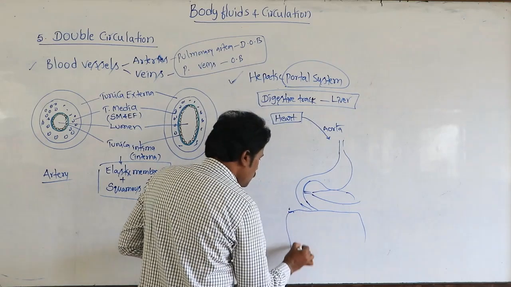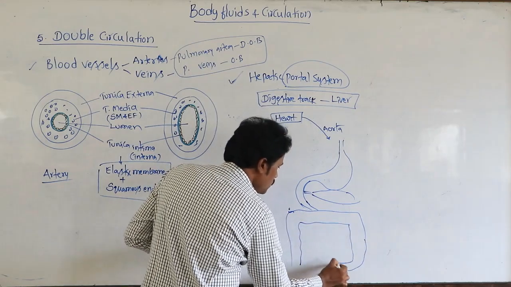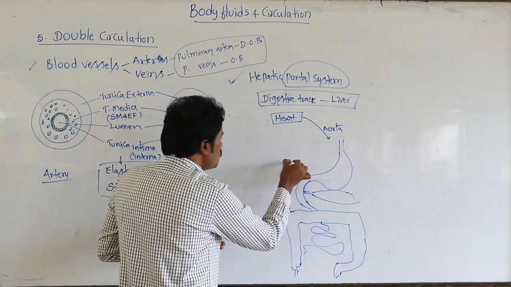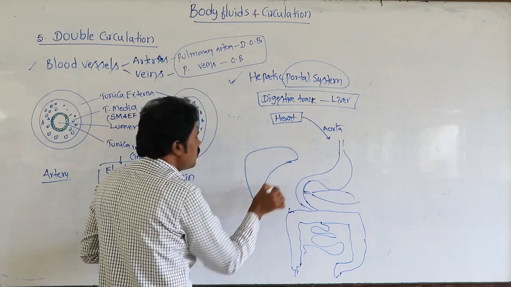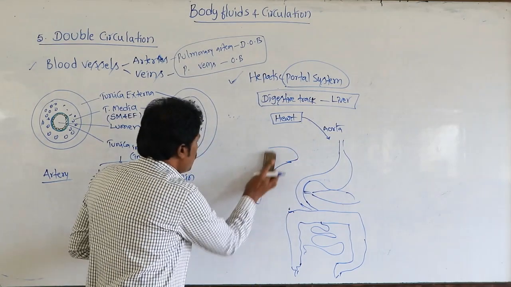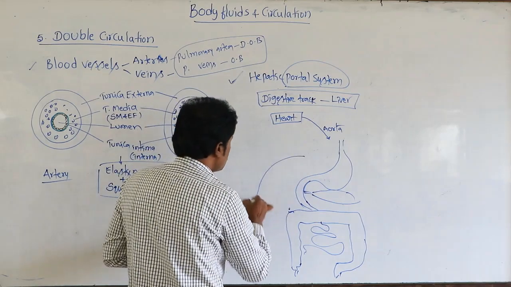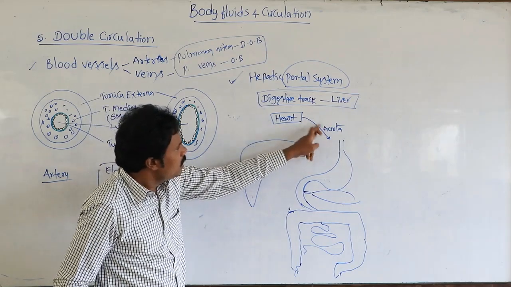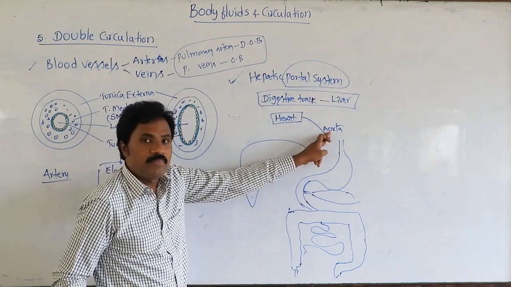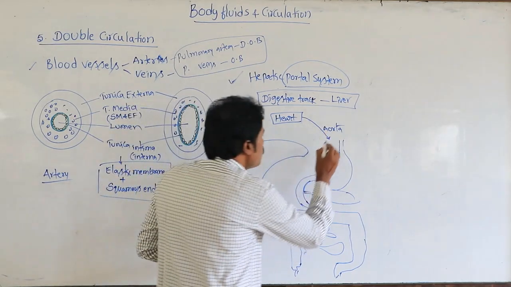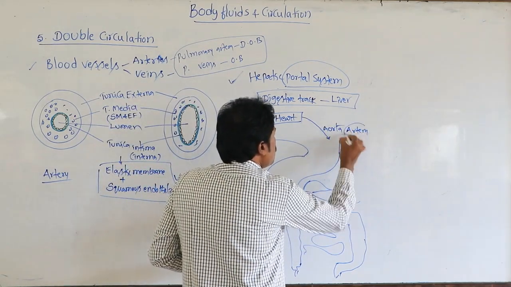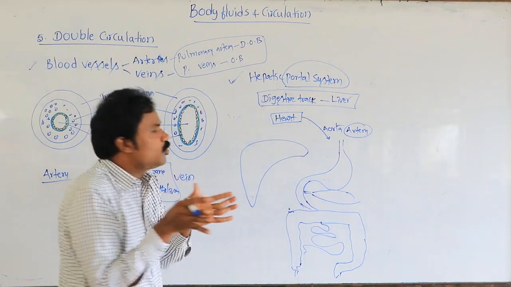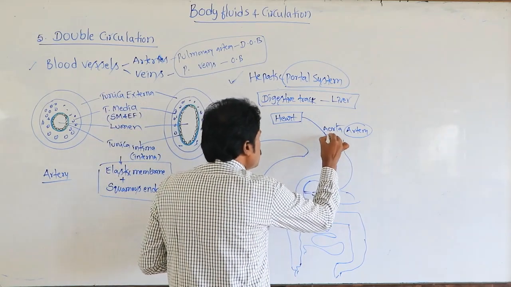Roughly, if you observe these parts, this is the liver. From the heart, an artery is sent. This is the largest one. From the artery, before reaching back to the heart, it distributes to the arterioles.